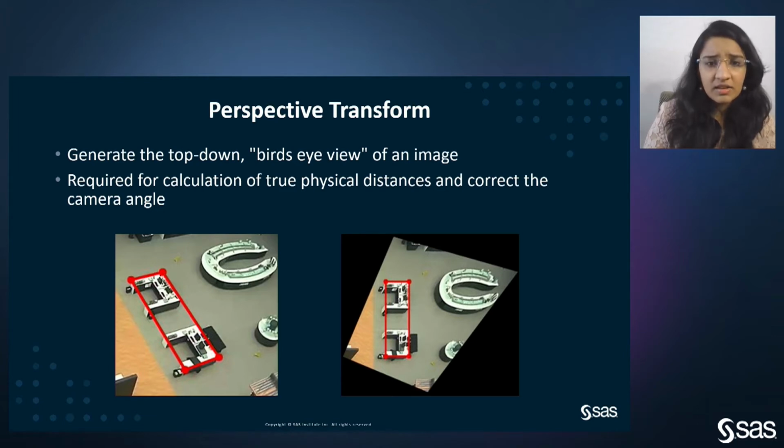As you can see here, in the image on the left we have a weird camera angle, but using the perspective transform, we are easily able to calculate and see the top-down view. And now we can map the pixel distances to the true world distances.